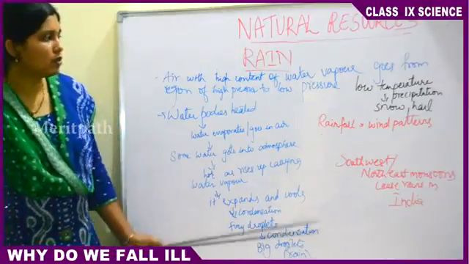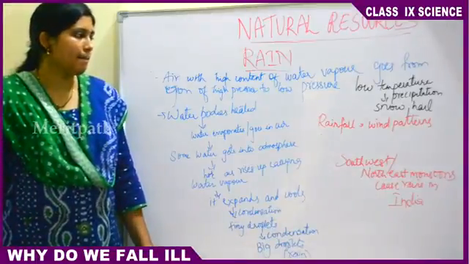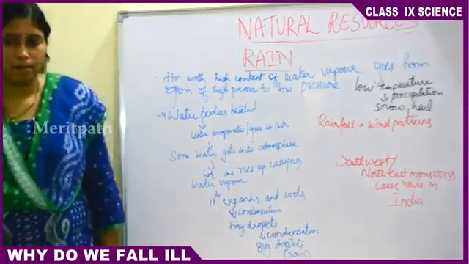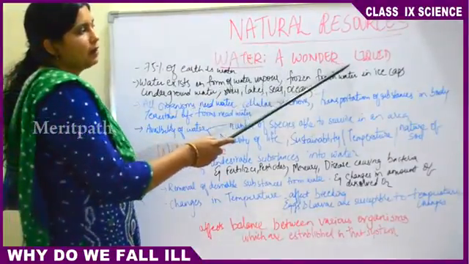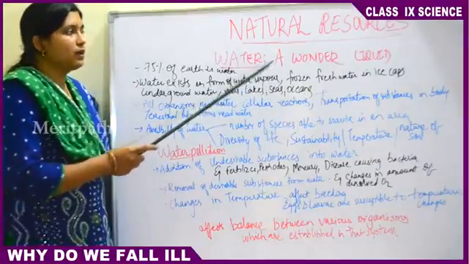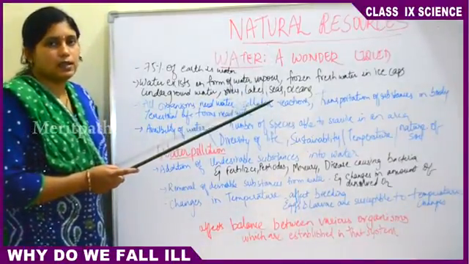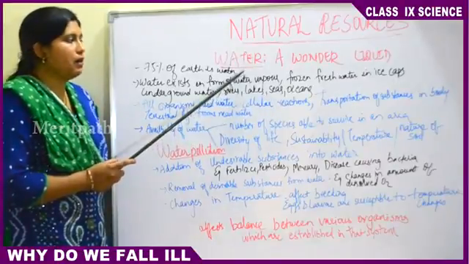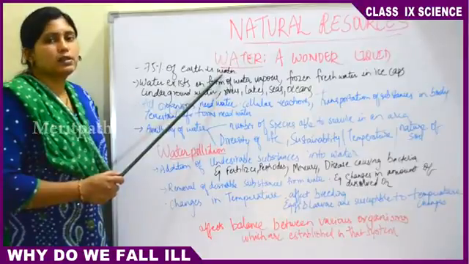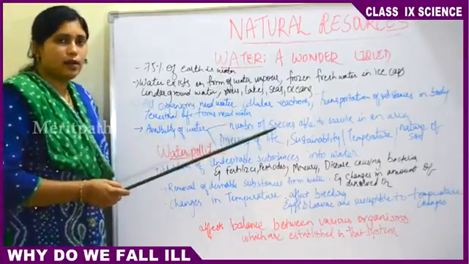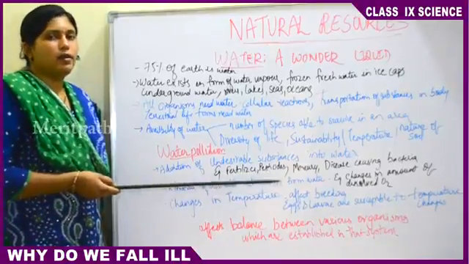So let's move to the next topic, that is water. Next, coming to water. Water is known as the wonder liquid. Why? Because water is necessary for all the organisms to survive. Human beings, plants and animals, microorganisms, everybody needs water to survive. And 75% of the earth is water, as we read earlier. It is the hydrosphere zone. So water is present underground and everywhere.